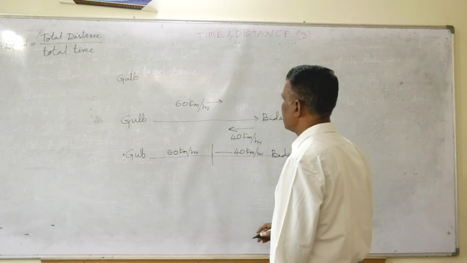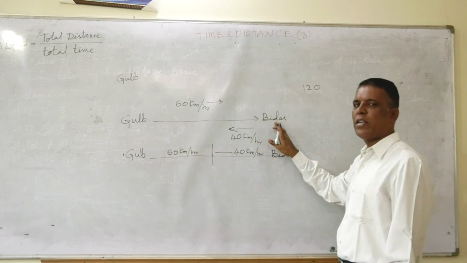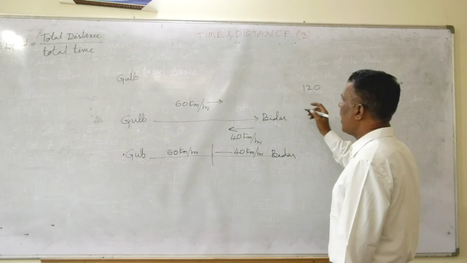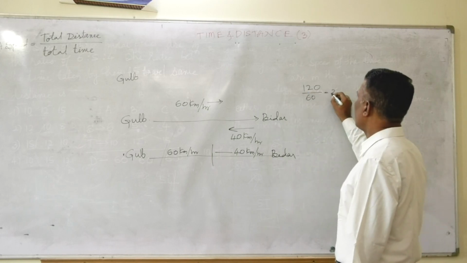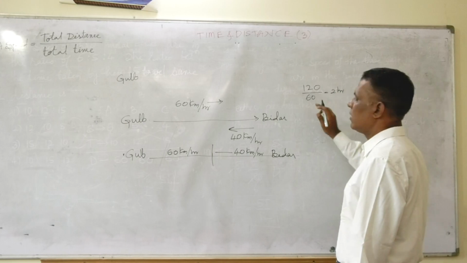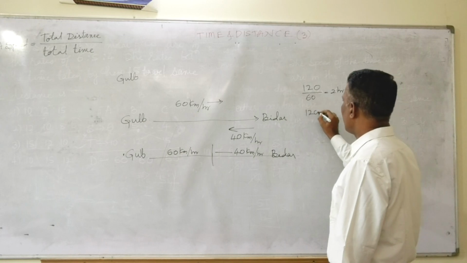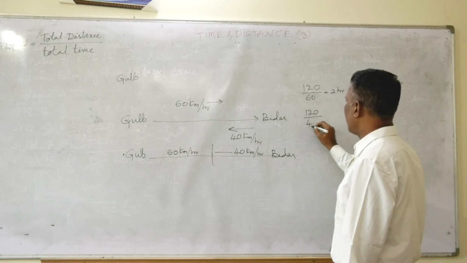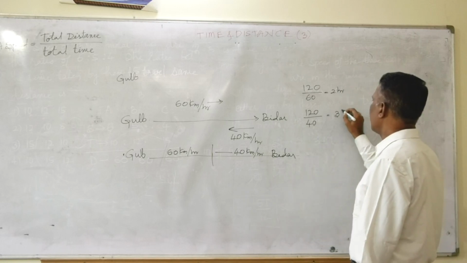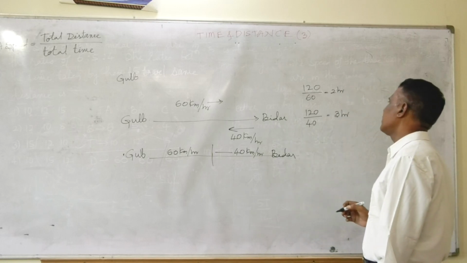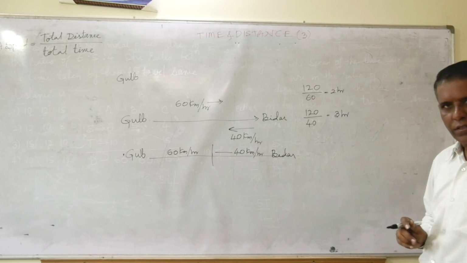I am imagining the distance between Gulbarga and Bidar is 120 kilometers, friends. While I am going, my speed is 60 kilometers per hour, so I'll take 2 hours. While I am coming, the same 120 kilometers I'll cover with 40 kilometers per hour. Friends, I'll take here 3 hours.